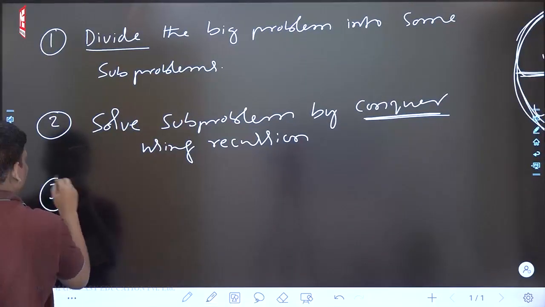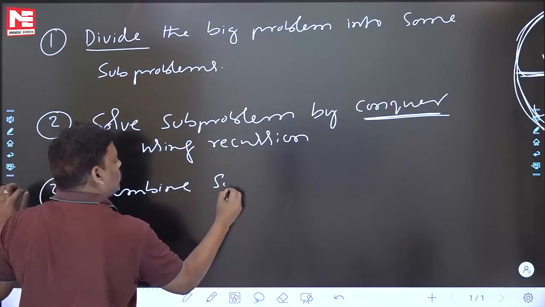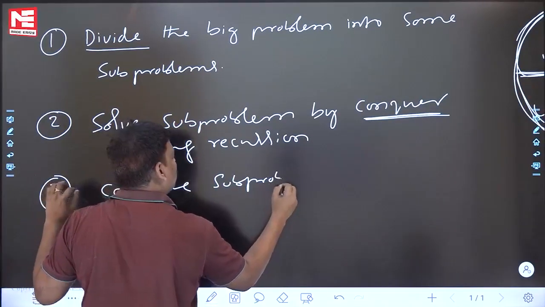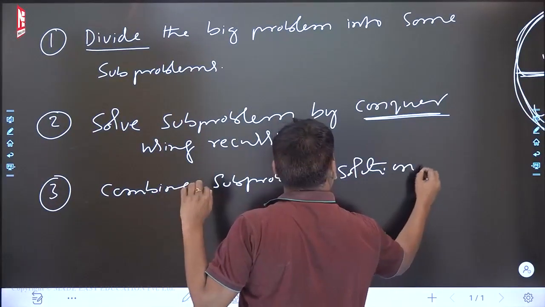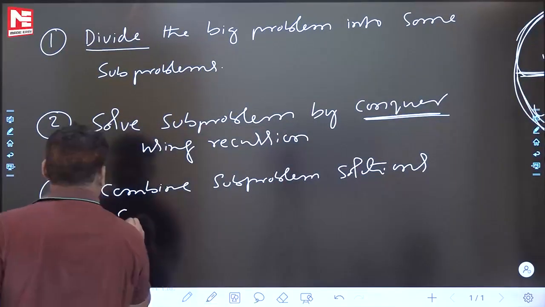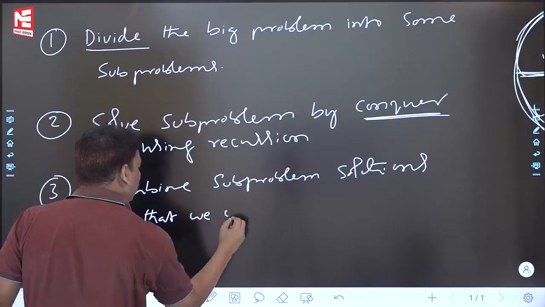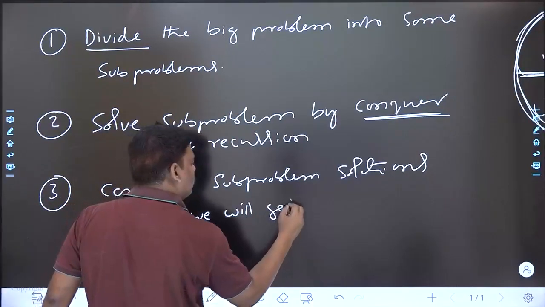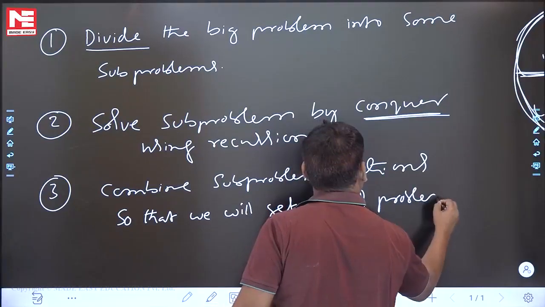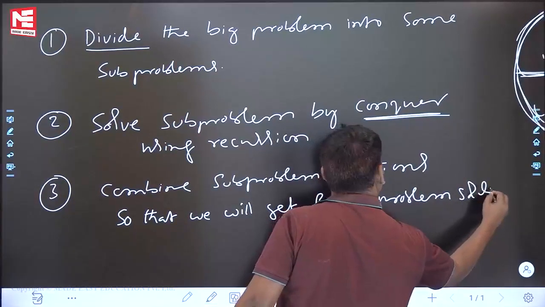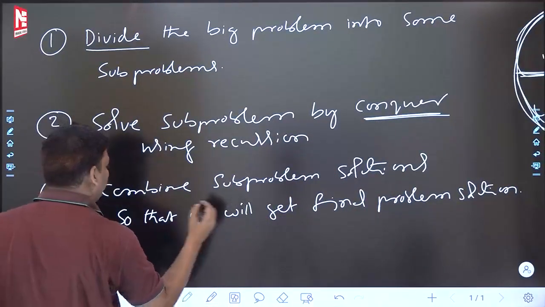Three: combine subproblem solutions so that we will get the final problem solution.